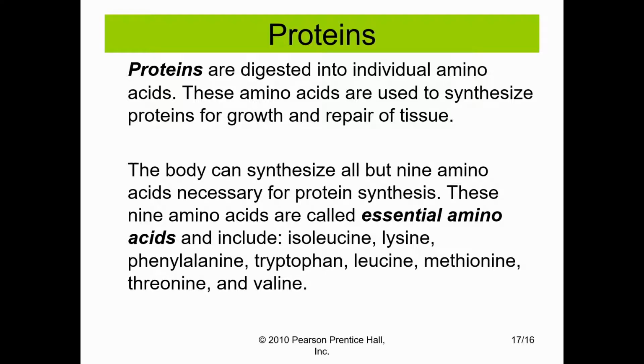Amino acids themselves have somewhere between 20 and 50 atoms in them. We can then take between 20 and 1,000 amino acids and combine them together to create proteins. Proteins within our diet can be broken down in order to metabolize and use the amino acids that are present.